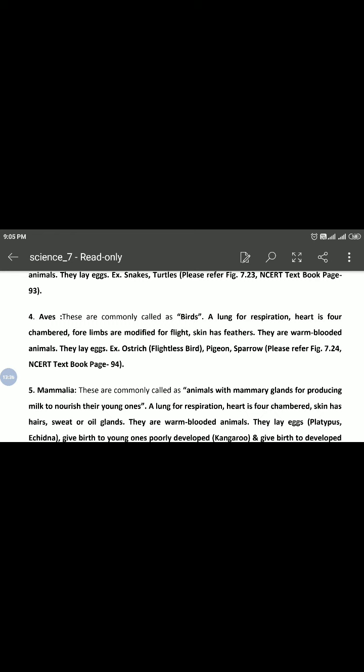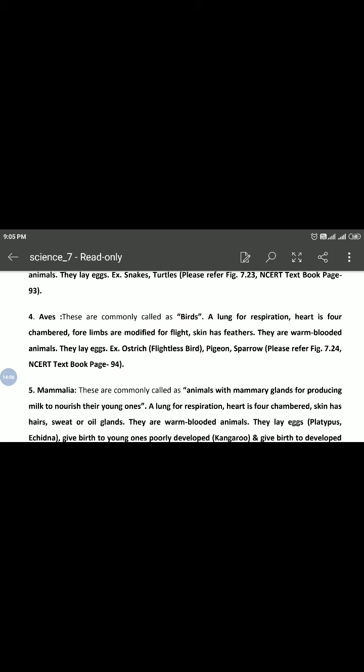Okay, means the aves are warm-blooded animals. They have a four-chambered heart. They lay eggs, those are the common factors. Okay, the outside covering of feathers. Two forelimbs are modified for flight. Okay, they breathe through lungs. And all birds come in the category of aves.